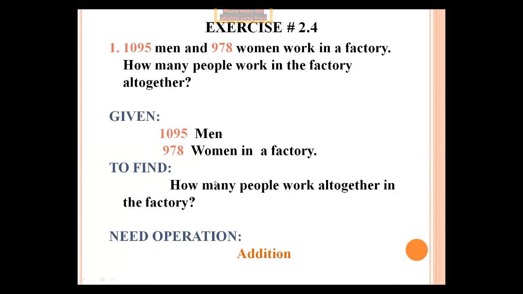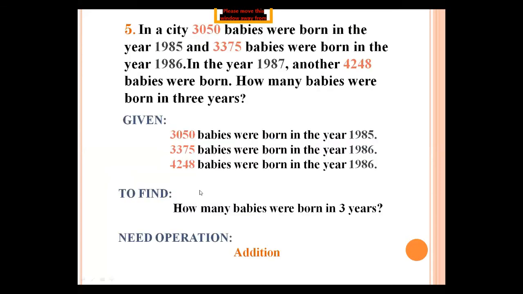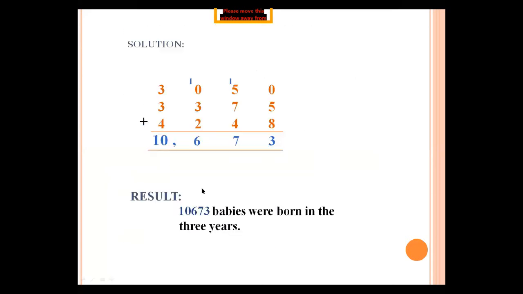You read the question carefully, then you find what operation to use, addition, subtraction, or whatever. But this is the addition chapter, so in all problems you use the addition operation. Then the next step is solution. You do the solution and then the result. Okay. If you have any misunderstanding, any confusion, any problem, you will ask me in the chat box.